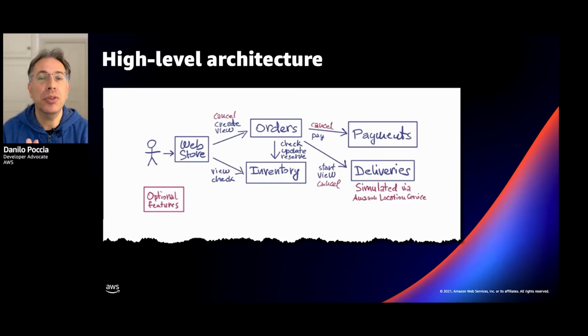The architecture we are going to build is a very common order management system that we've seen in many customers, where we are going to build an API where you can create an order. The order is going to check if the item is available in the inventory. If it's available, it goes into payment. If payment is successful, it starts the delivery until the delivery is completed and the item is delivered to the customer. This is something that you can build using events and workflows.